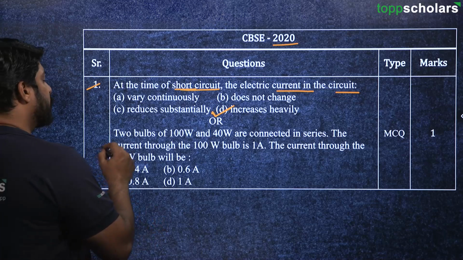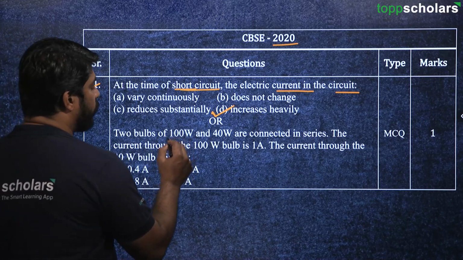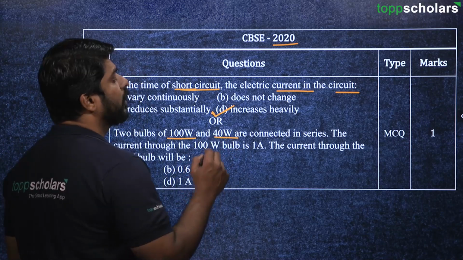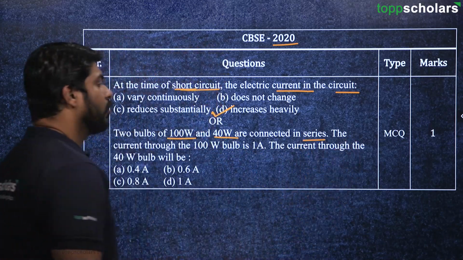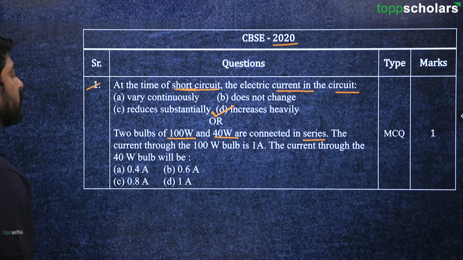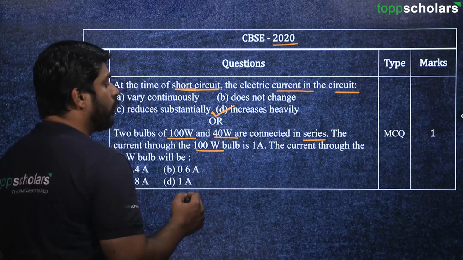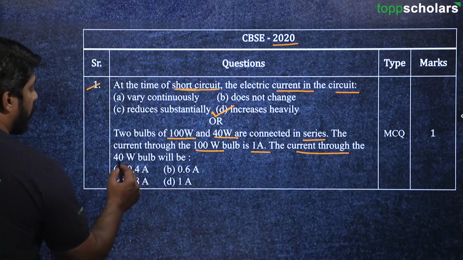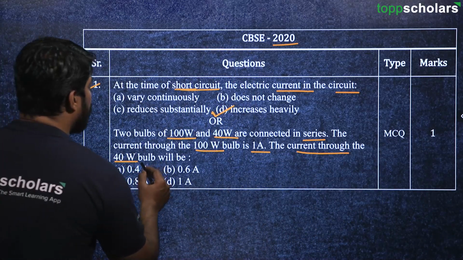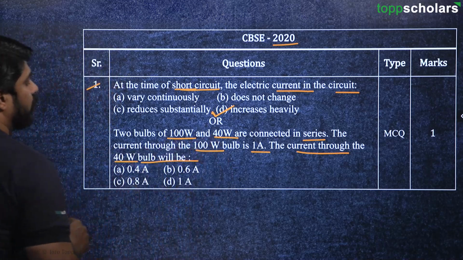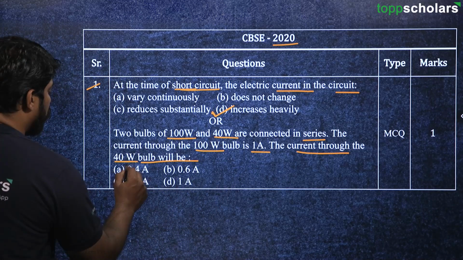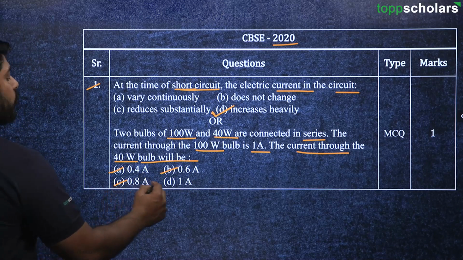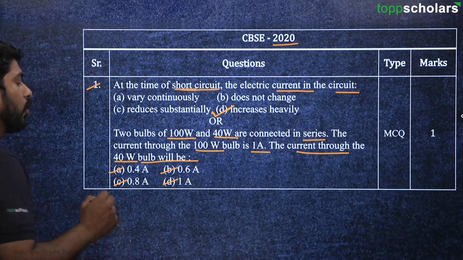Moving on to the next question. 2 bulbs of 100 watt and 40 watt are connected in series. Okay, the current through the 100 watt bulb is 1 ampere. Then the current through the 40 watt bulb will be what? Okay, so again here the options are given 0.4, 0.6, okay, 0.8, and we have got 1 ampere.